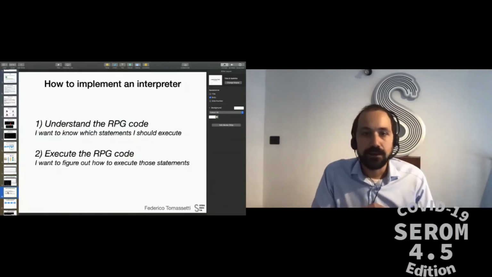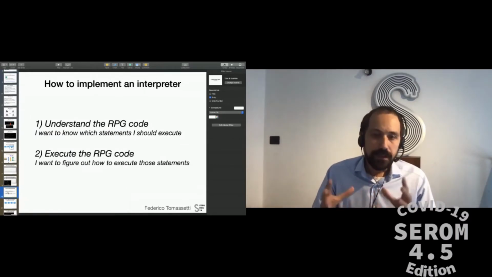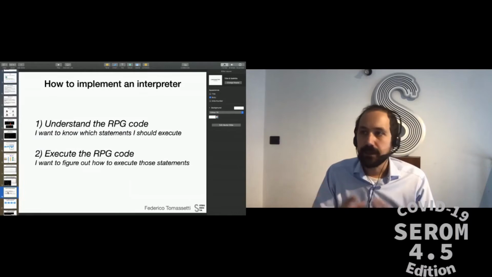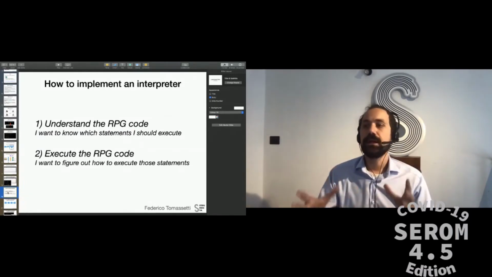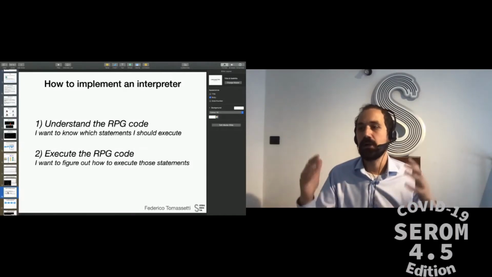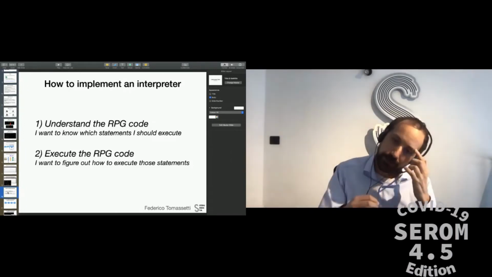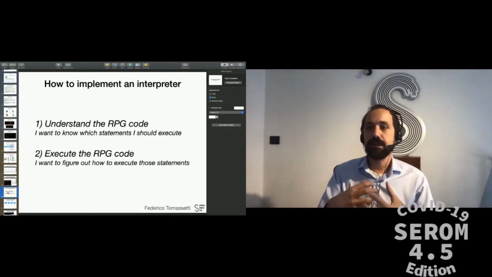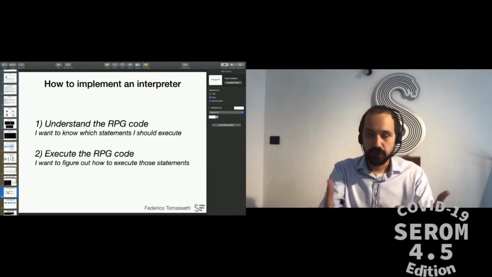This is all good, but how can we implement this stuff? Well, in general, to implement an interpreter, we need to do two different things. First of all, we need to understand the RPG code. The RPG code is basically a large string. So we need to make sense of it, to recognize the different components, to understand their role, and to build an internal model of this information.